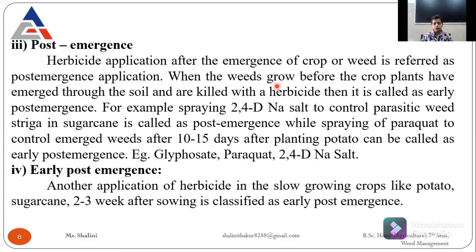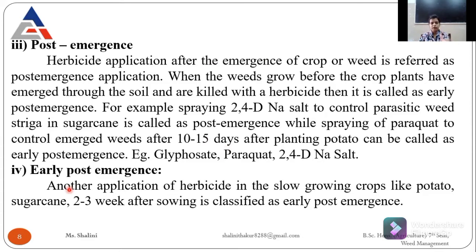For example, spraying of 2,4-D sodium salt to control the parasitic weeds. These are weeds, the parasitic weeds, which complete their partial or full life cycle on another crop or on another plant. The example is Striga in sugarcane. So we are using 2,4-D as a post-emergence herbicide. And while spraying paraquat, 10 to 15 days after planting of potato, we are using paraquat for controlling the emerged weeds. So the examples are glyphosate, paraquat, 2,4-D.